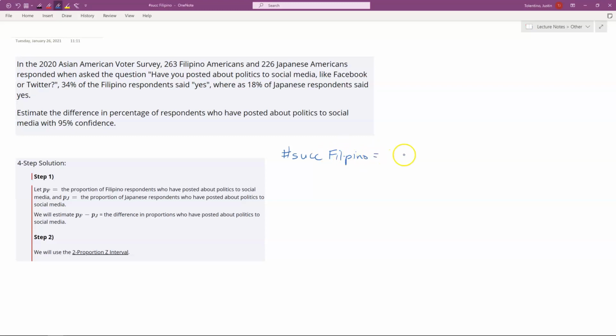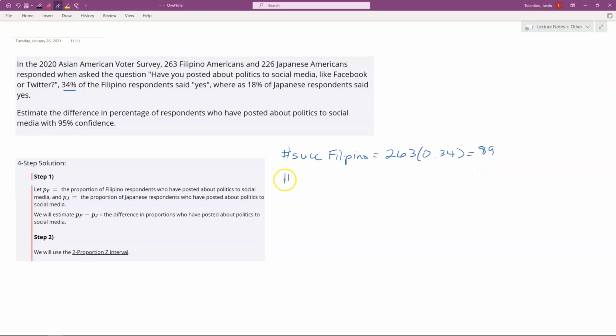we can do this quick calculation. Out of the 263, we want to find what is 34% of that. So we'll multiply times 0.34. And if we just calculate this, we see that it's about 89 if we round this. And we want to round it to a whole number because it's going to be an exact number of people, not a percentage, or not a decimal of a person.